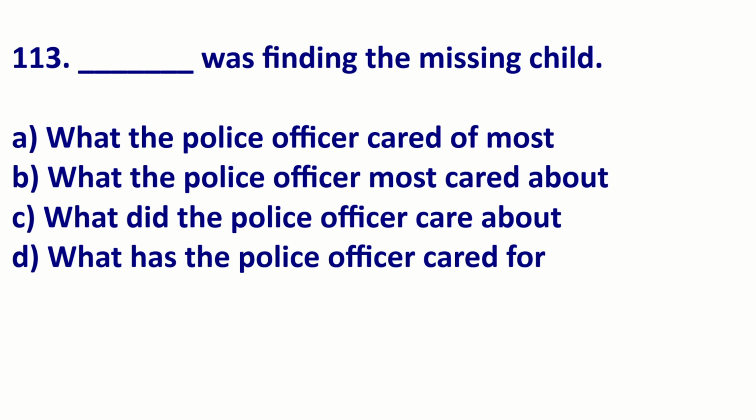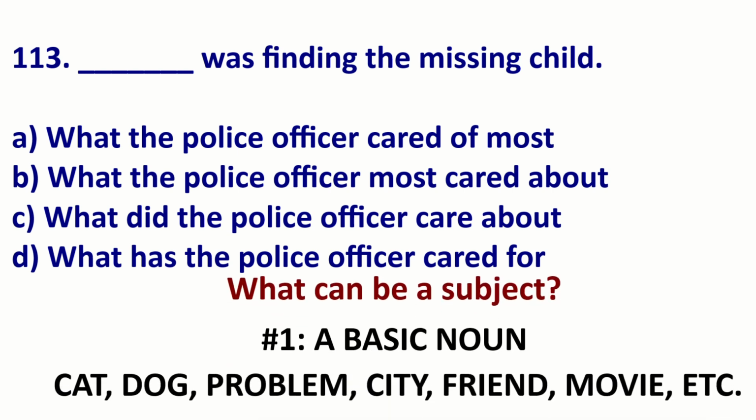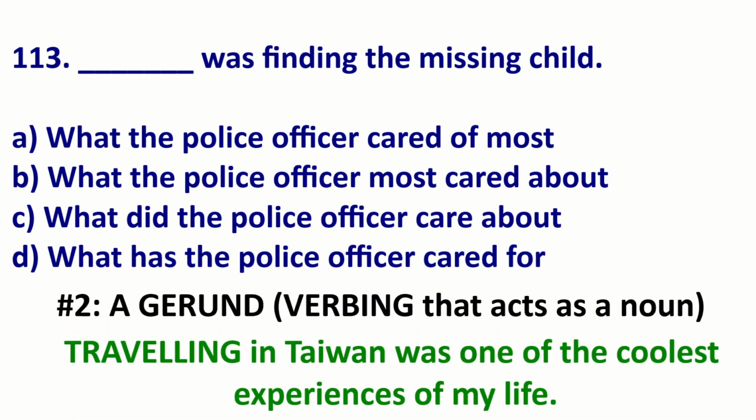So we know we need a subject. What can be a subject? Well, a noun. Cat, dog, her goal, the problem. There are over 100,000 nouns in English, so I won't list them all. What else can be a subject? A gerund noun. This is verb ing that acts as a noun. For example, traveling in Taiwan was one of the coolest experiences of my life.